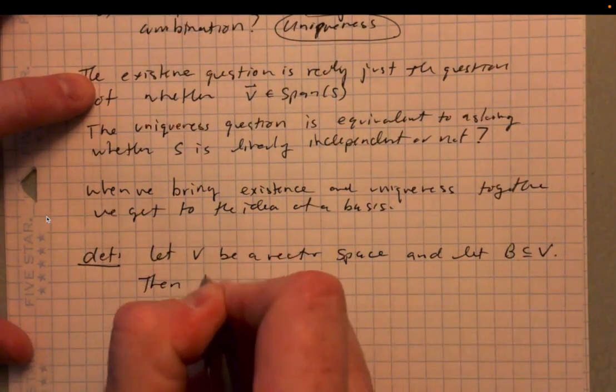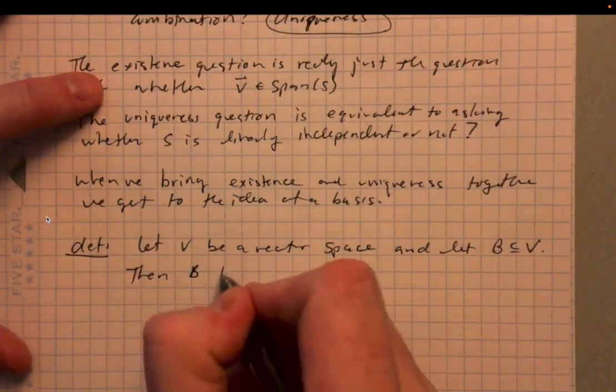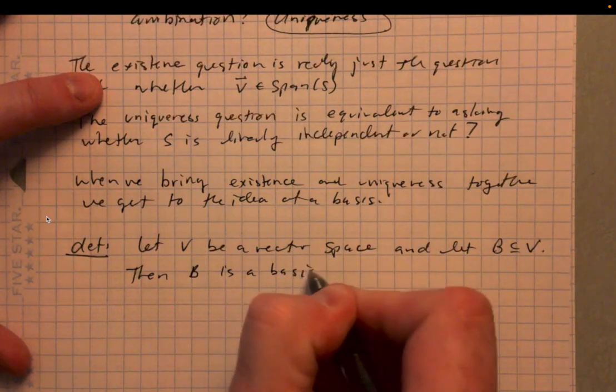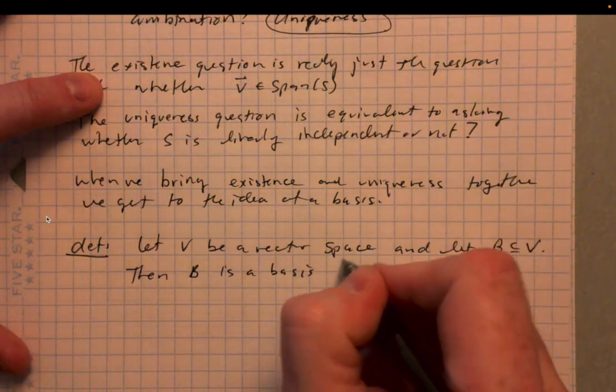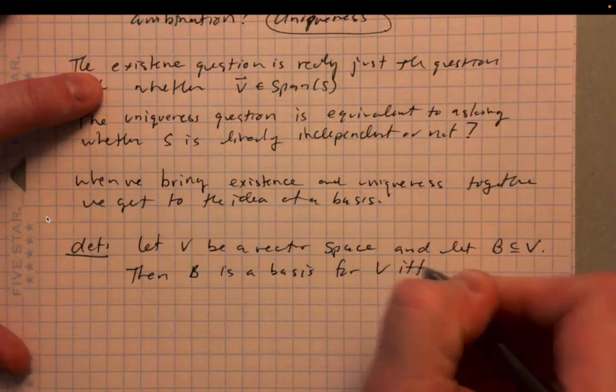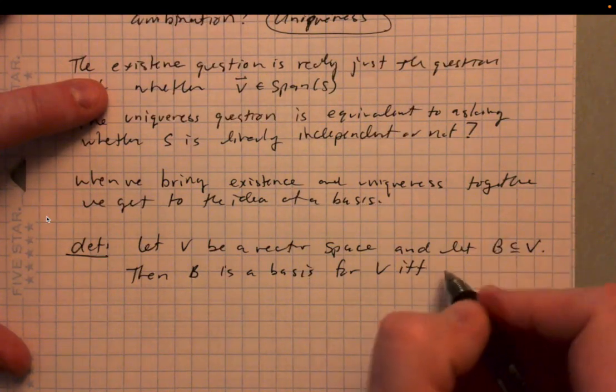Then B is a basis for V if and only if both of the following are true.